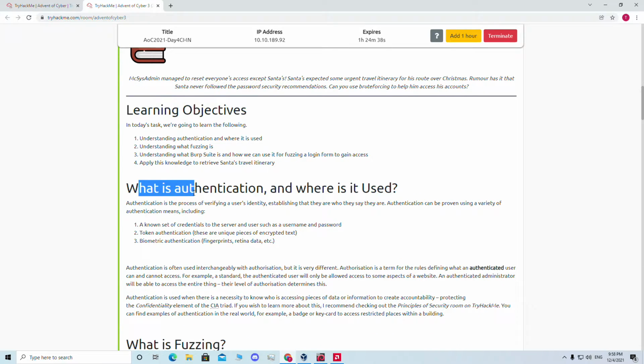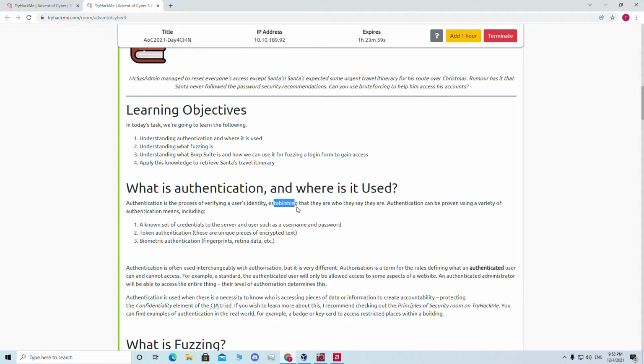So first thing is what is authentication and where is it used. We know what authentication is because whenever we try to log in somewhere, we see a login form. That's basically the authentication form, and by that form we put in our username and password, and we make sure that we are the real person trying to log in, the owner of the account.